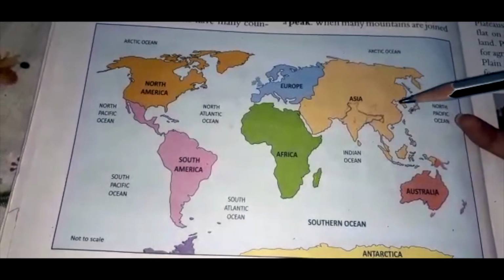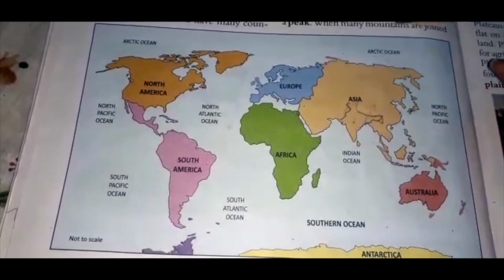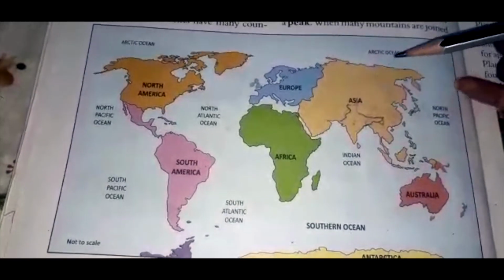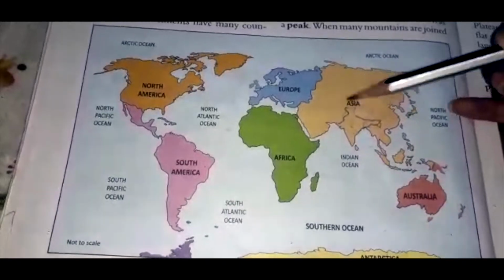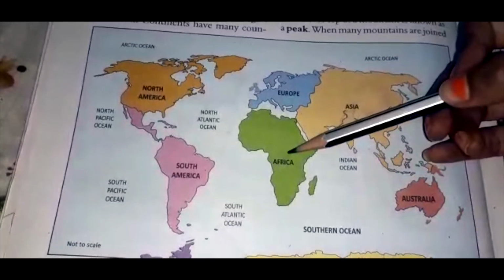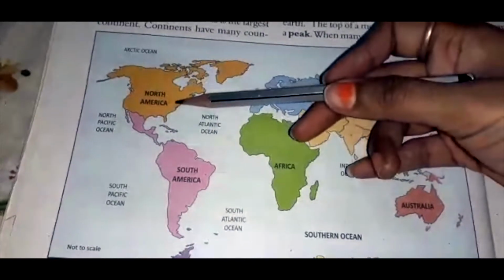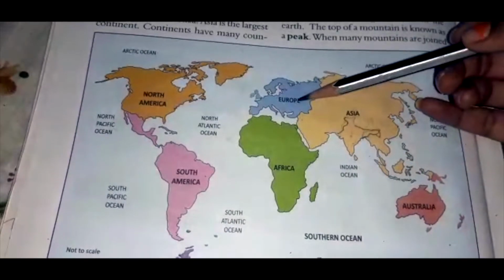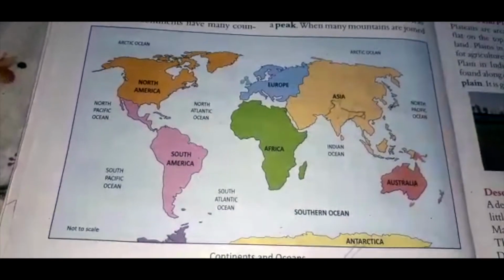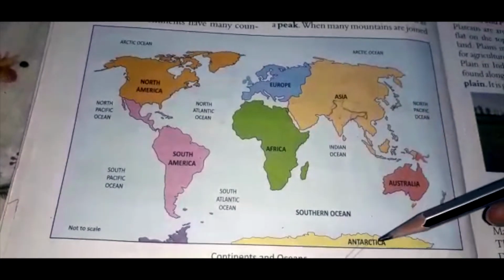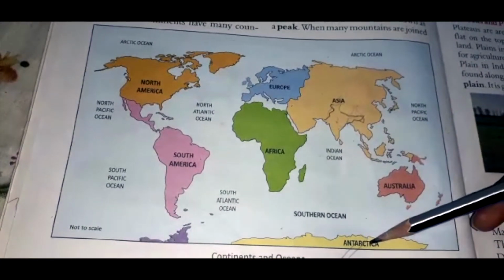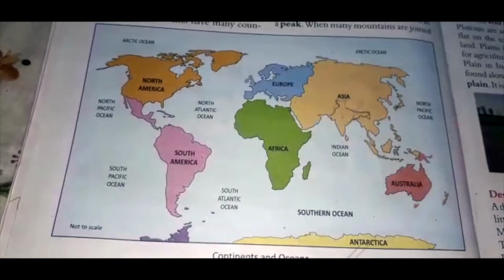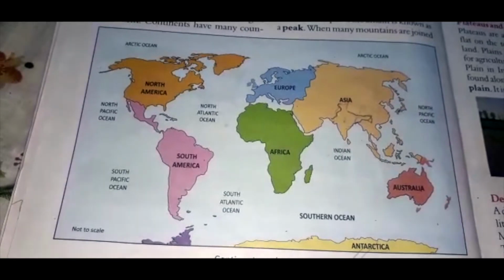So children, you will find that there are 7 continents, and these are Asia, Africa, North America, South America, Europe, Australia, and Antarctica. And all these continents have so many countries.